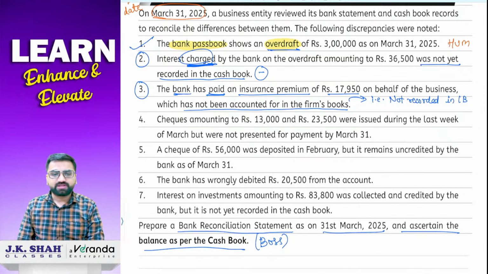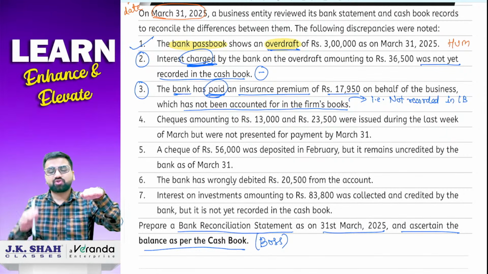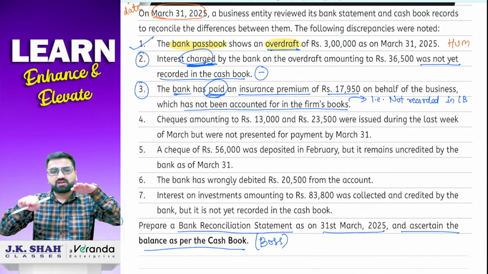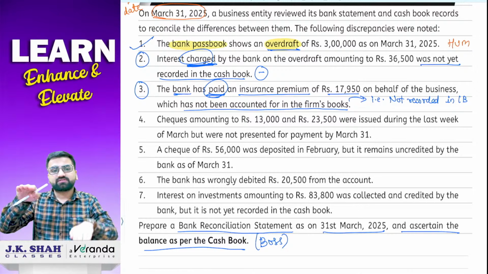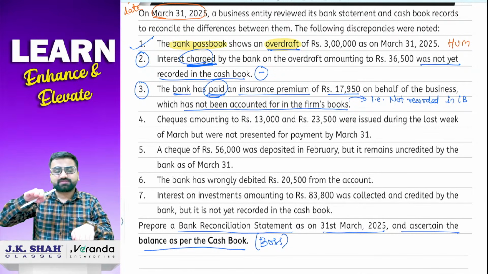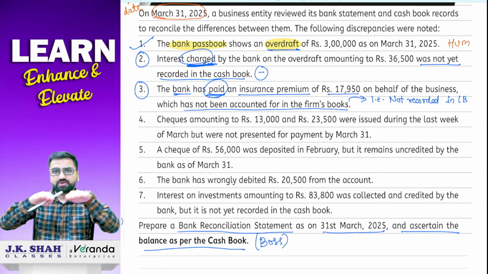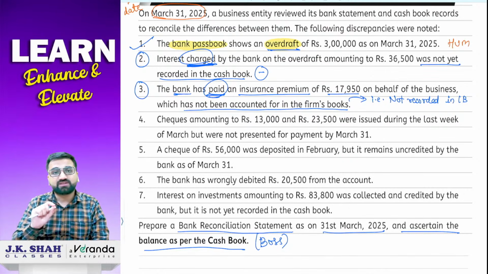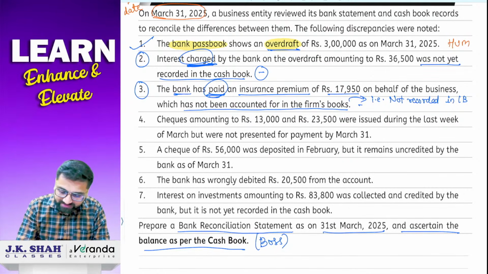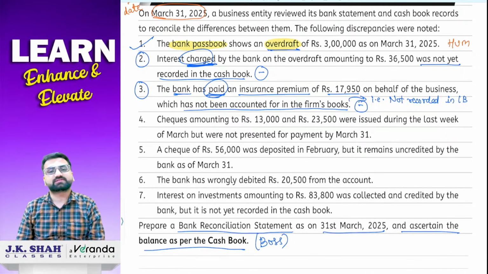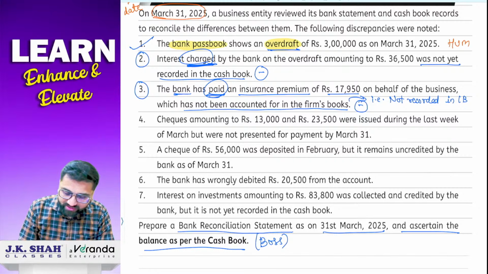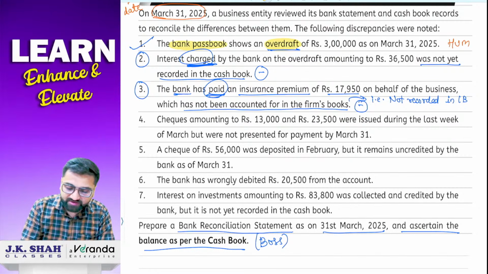So now again the same story. पासबुक, कैश बुक. कैश बुक में रिकॉर्ड नहीं हुआ तो it will be on its same place. एंड बैंक हैज पेड इंश्योरेंस प्रीमियम, सो बैंक बैलेंस कम हो जाएगा. Now boss is here, so to match the level of boss we just have to do add. Okay. But just because this is overdraft का sum, the sign will be opposite. So add का opposite क्या होता है? Minus. So the final answer for this will be minus, less. Done?